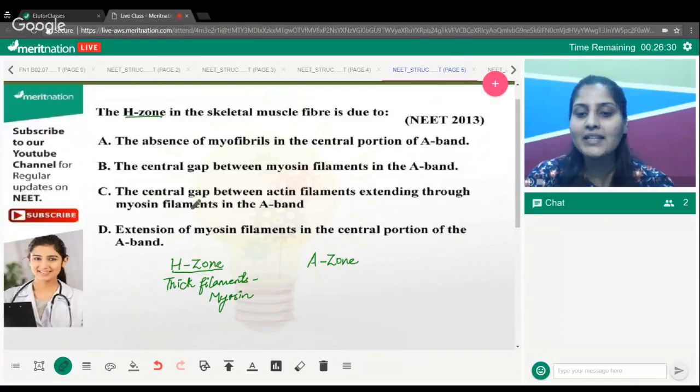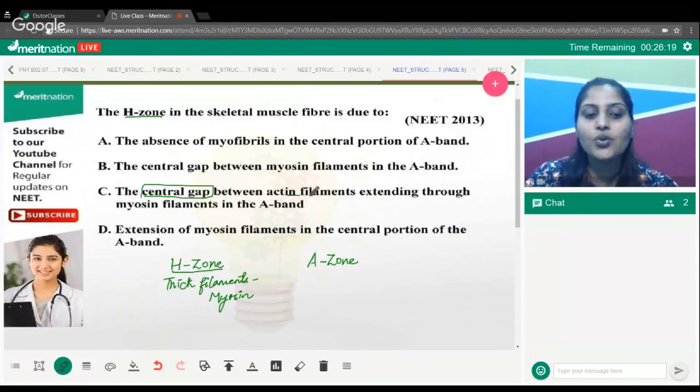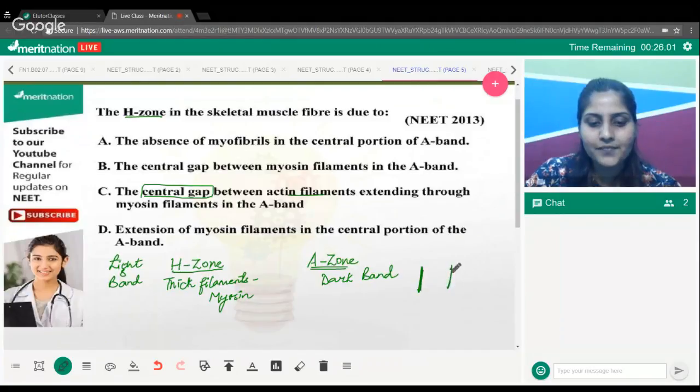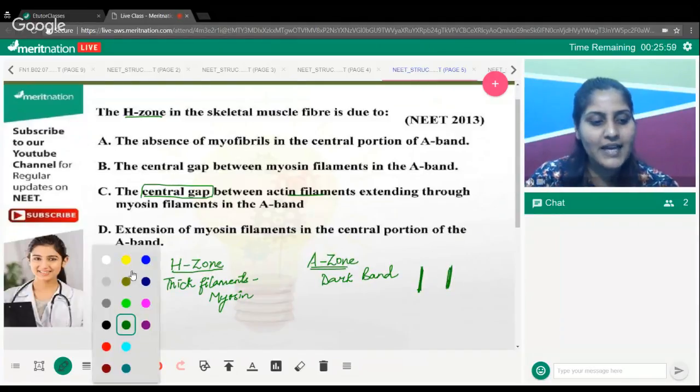If you read the options one by one, you will arrive at an option telling you that the H zone is basically a central gap, a central gap between two actin filaments. The A zone is characterized by a dark band, and the H zone is a light band. If you have a little bit of idea about the picture of muscle, you'll find that between the A zones, the dark band, you have the H zone present.